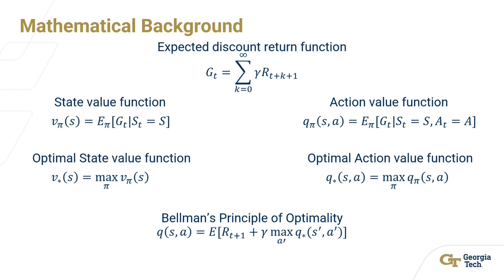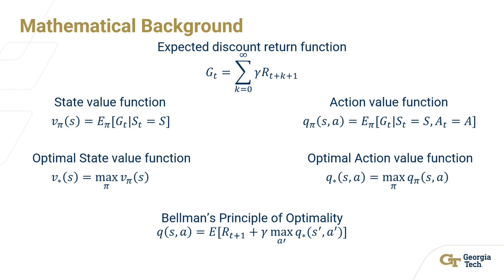The state value function describes the goodness of the state by following the policy pi, and the action value function determines how good an action taken by the agent was. Since the goal is to find the optimal solution, the optimal state and action value functions are used, and they are going to return the highest reward for both of the functions.